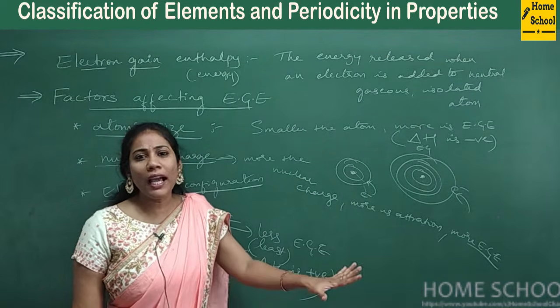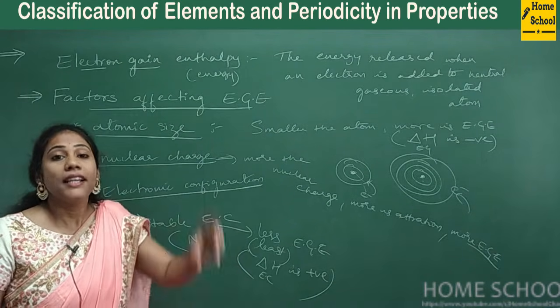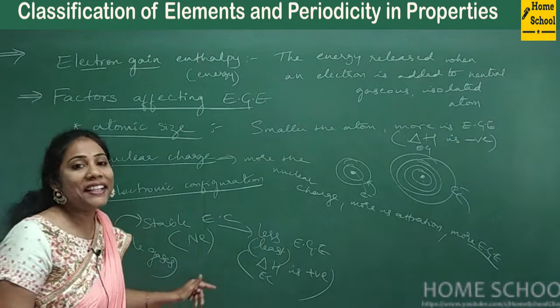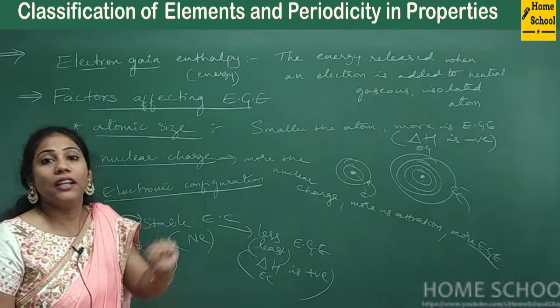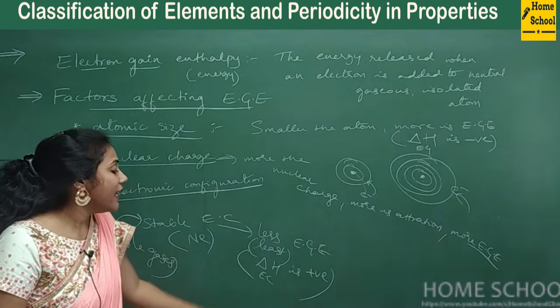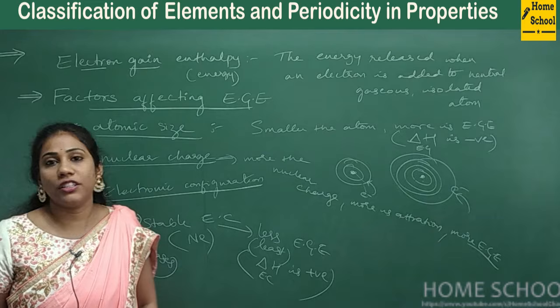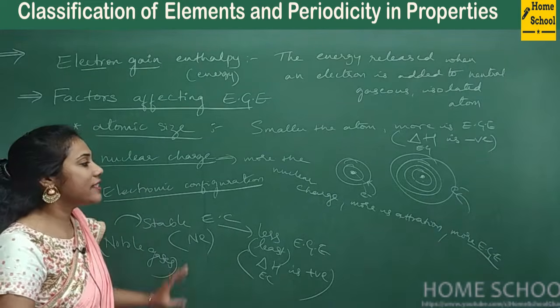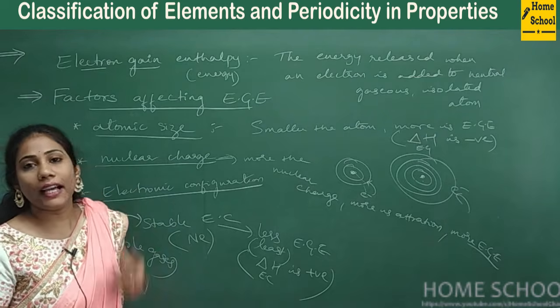The atom is not at all happy, so energy is not released. Instead, since you are forcibly adding an electron, you need to take the help of energy from outside. That's why I said in this case electron gain enthalpy is positive. So this is the concept of factors affecting electron gain enthalpy.